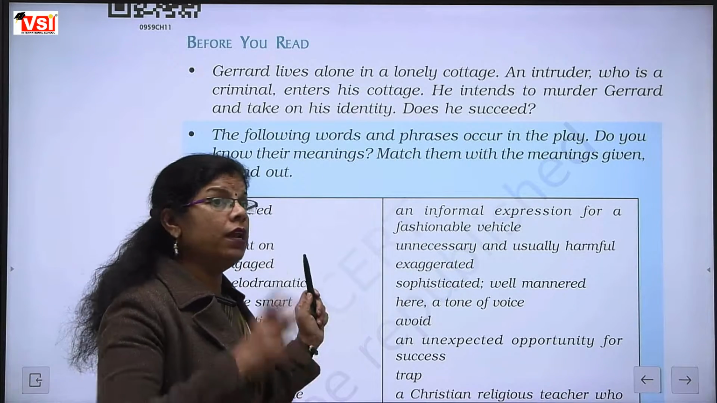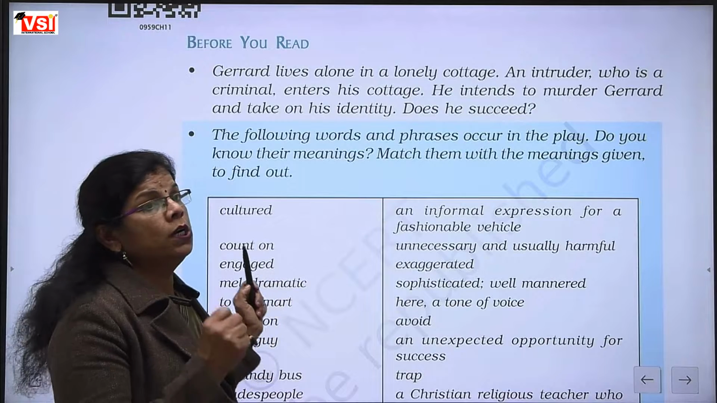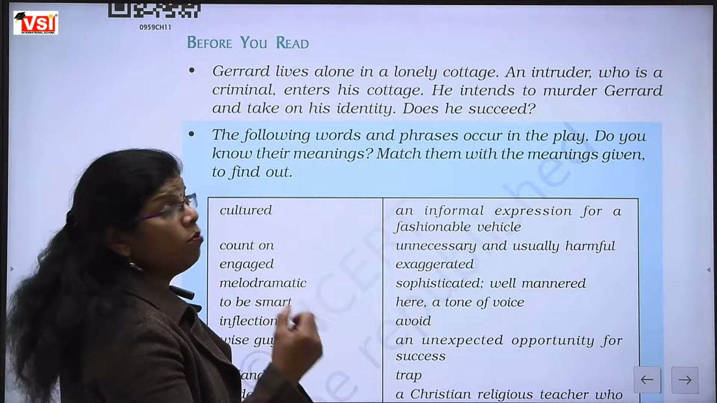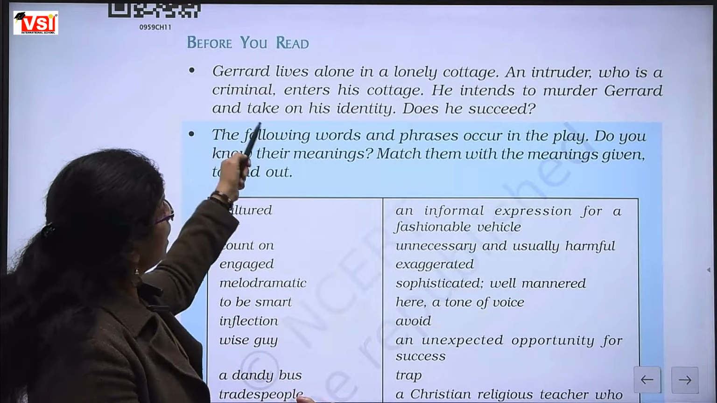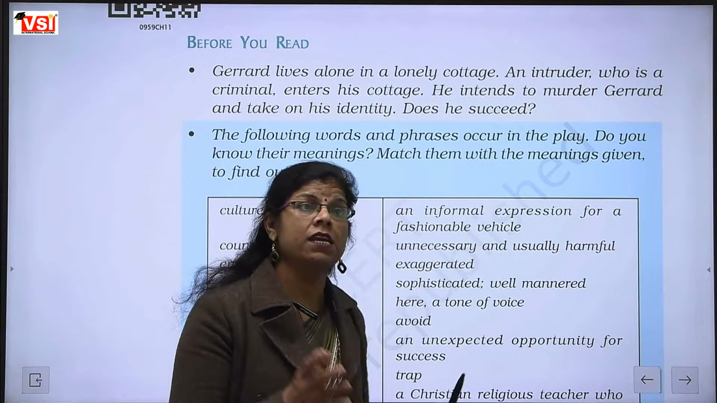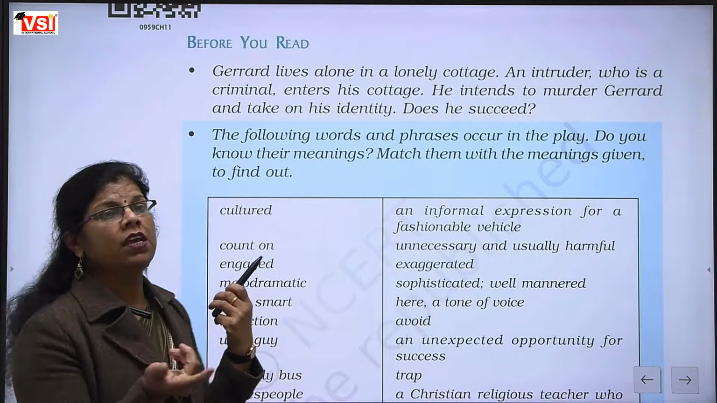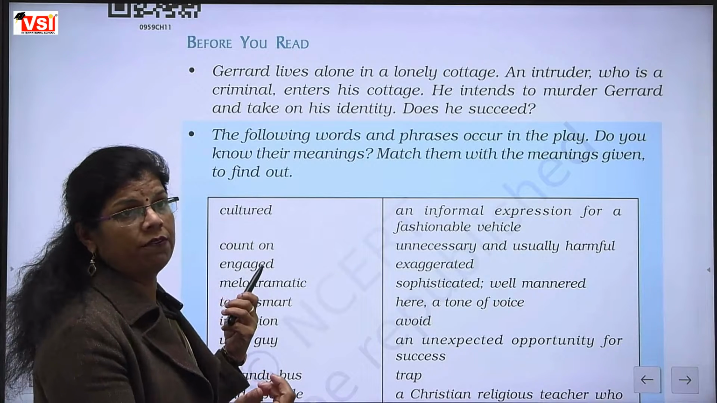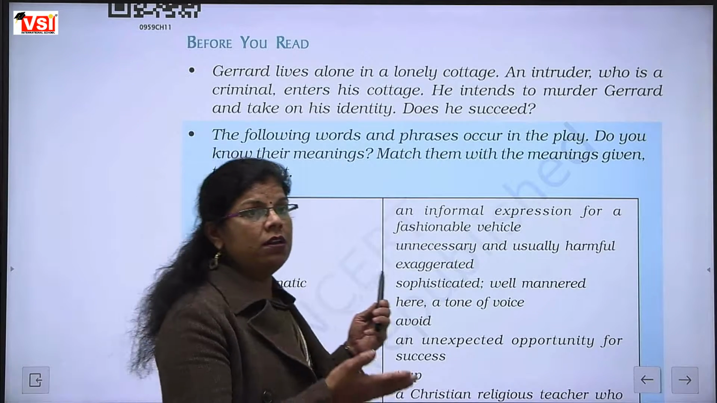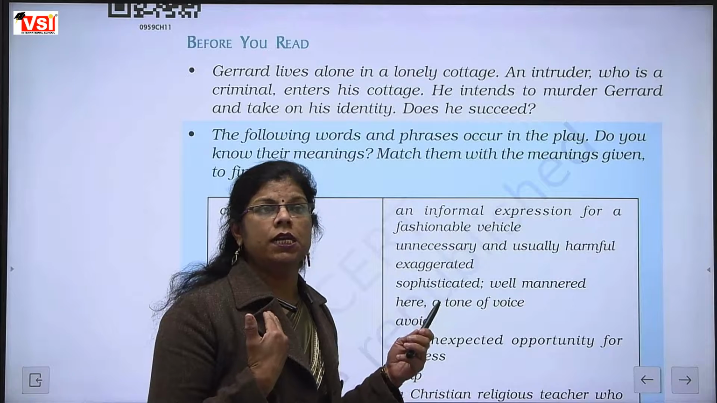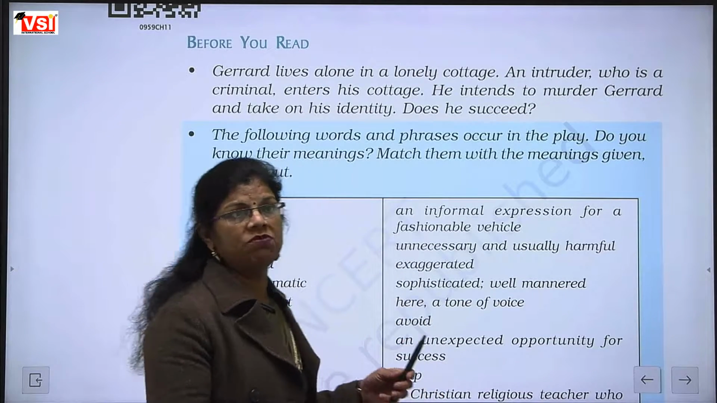He wants to kill him. He wants to murder him and take his identity. And he wanted to take his identity, meaning he wanted to become him. He wanted to become Gerard himself. Gerard को मारकर Gerard की identity लेना चाहता था, meaning he wanted to become Gerard.